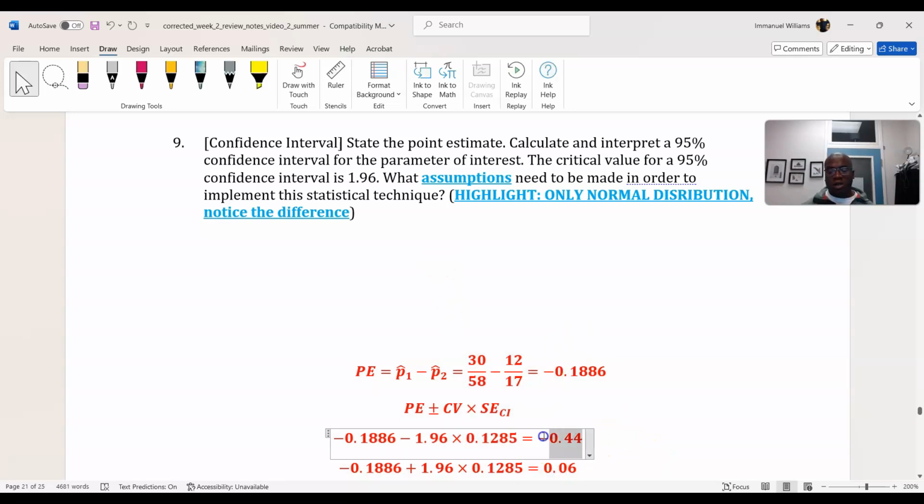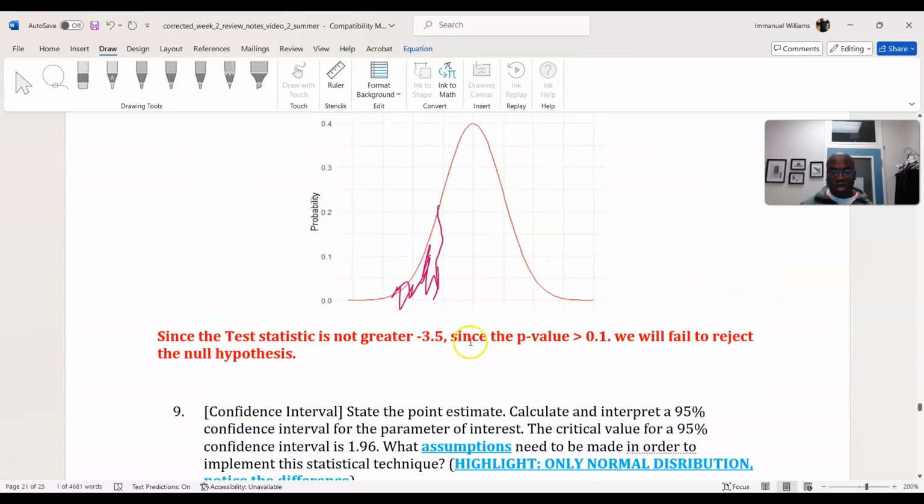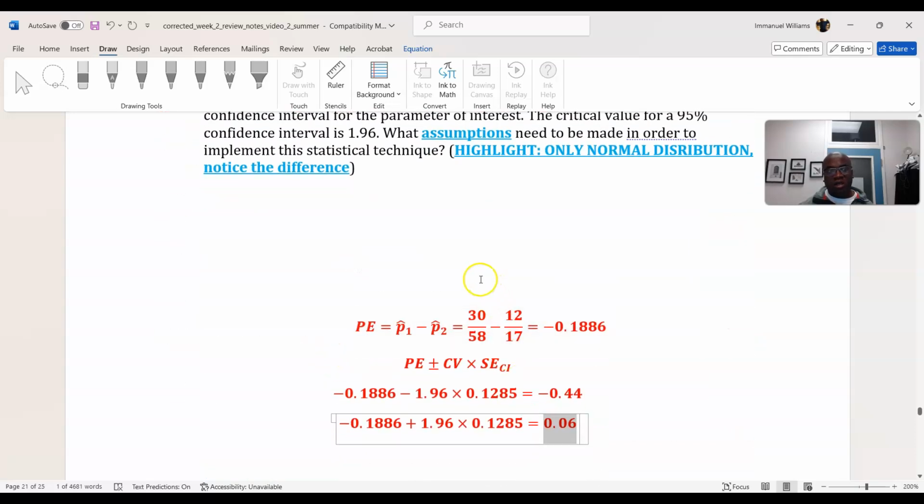Notice that our lower bound is negative 0.44 and our upper bound is positive 0.06. Based on that interval, it's plausible for the difference between the population proportions to be 0. So our decision to fail to reject the null hypothesis and our confidence interval including 0 agree with one another. Think about that for a little bit.